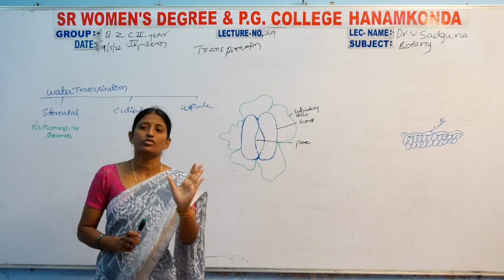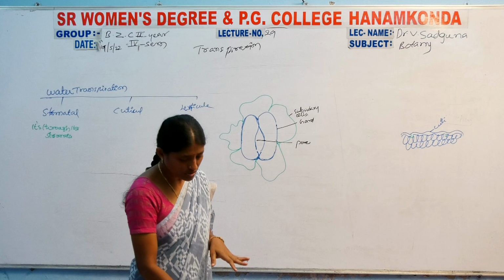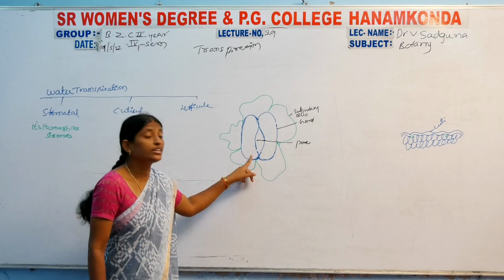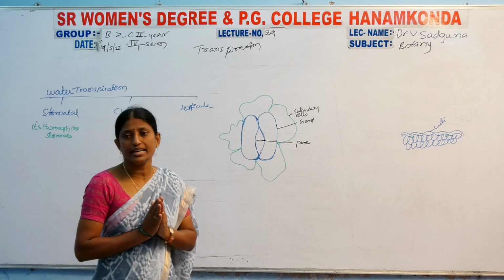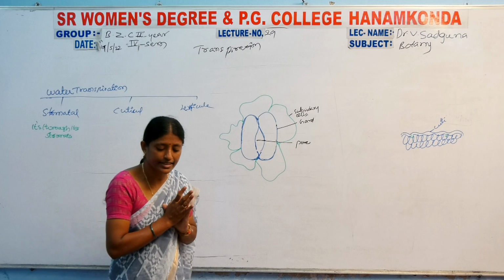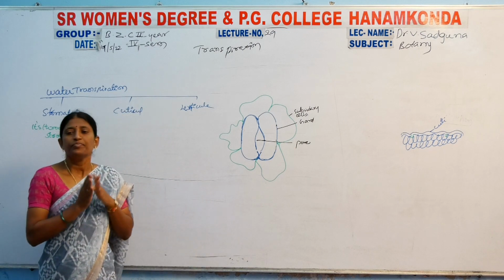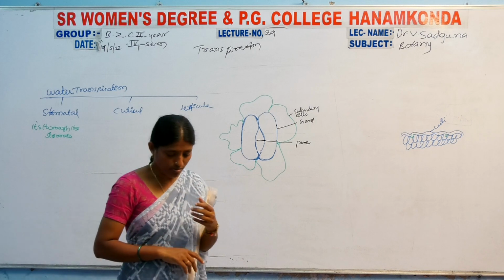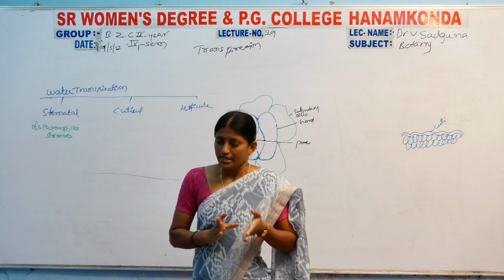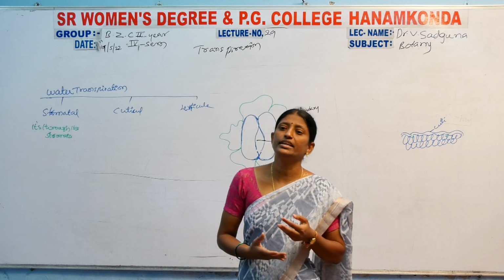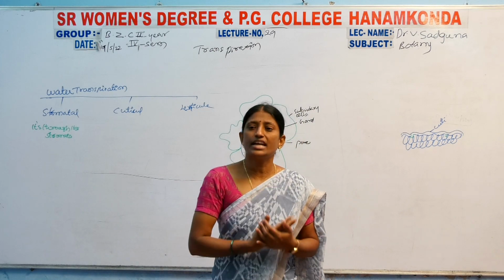Here this structure also differs, and we can find different types of stomatal structures in plants. The guard cells look like bean-like or kidney-like structures. The stomata also depend on their morphological structures.